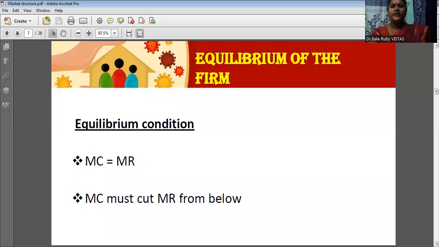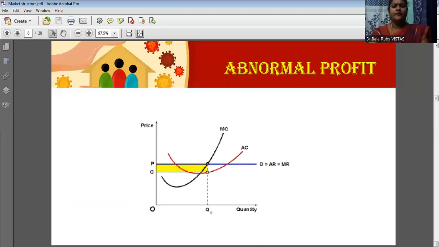In perfect competition and all other market structures, there are some equilibrium conditions. The main equilibrium conditions are MC is equal to MR. MC means marginal cost, MR means marginal revenue. So mainly there are two equilibrium conditions. One is marginal revenue is equal to marginal cost. This is the first equilibrium condition. Then the second equilibrium condition is MC must cut MR from below. So this marginal cost curve must cut this marginal revenue curve from the lower portion.